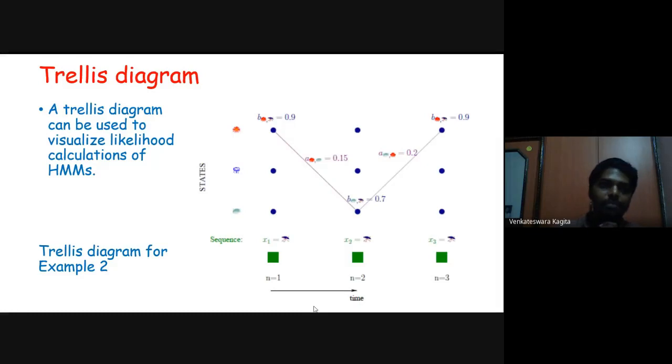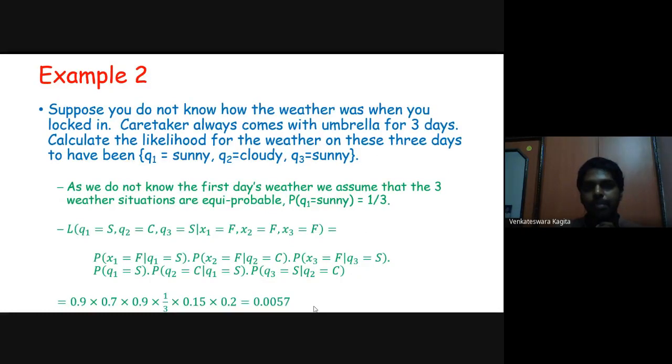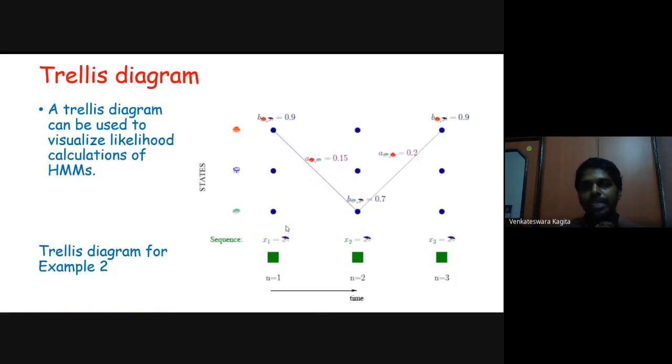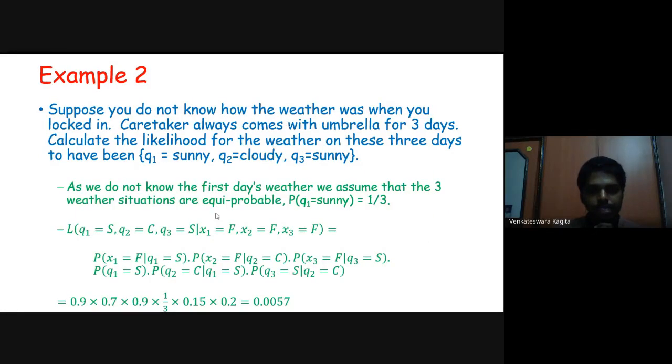So the trellis diagram can be used to visualize the likelihood calculations of the HMM. This particular trellis diagram is for example 2 that we just gave in the previous slide. This is the probability of X1 equal to F given Q1 equal to Sunny, which is 0.9, that we have seen in the previous slide. See this 0.9.